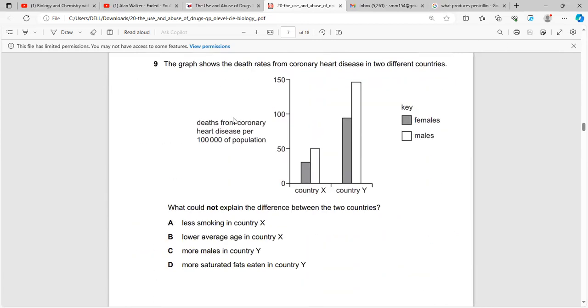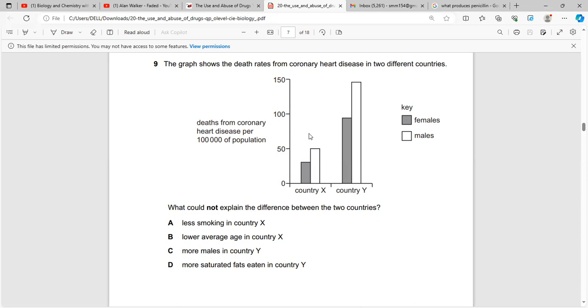Now in question nine, the trick in the exam is that you have to clearly look at the option which has been written in bold. Now they said what could not. Obviously, we can see that the number of deaths in country Y is far greater, almost double the number of deaths in country X. So what can be the plausible reasons? Saturated fats, yes, that's a likely outcome. So option D is ruled out.